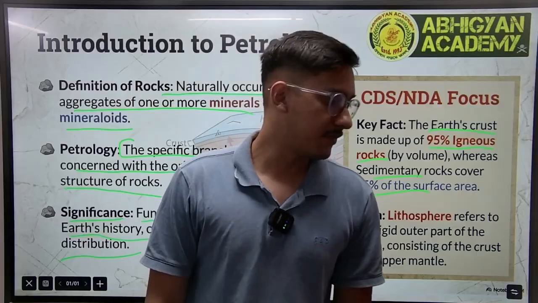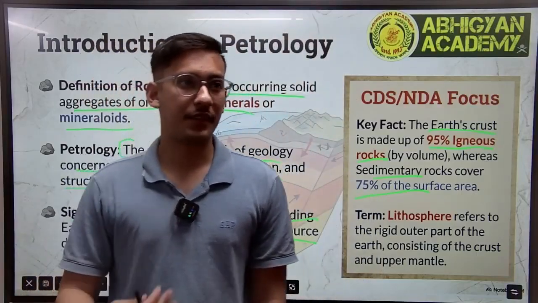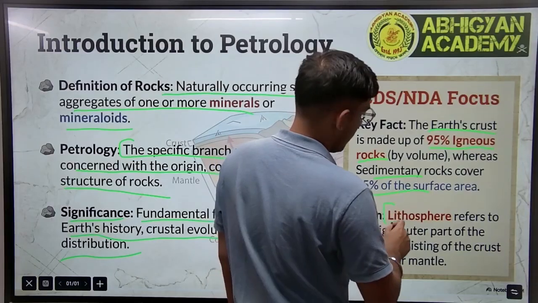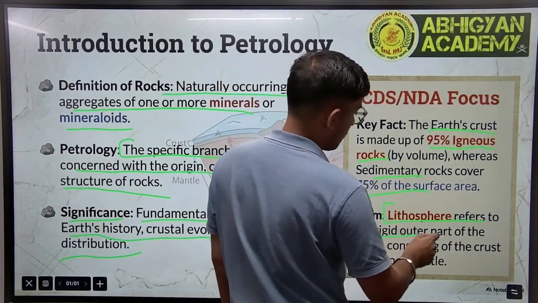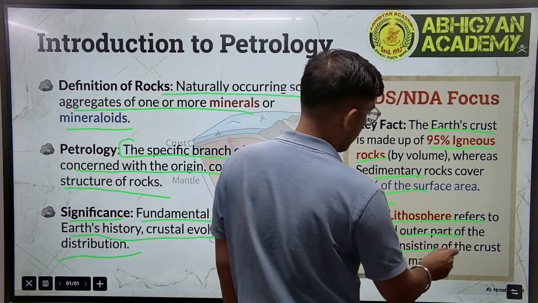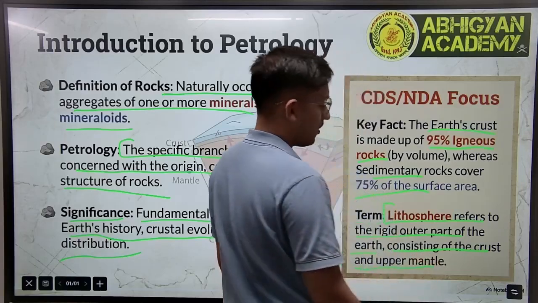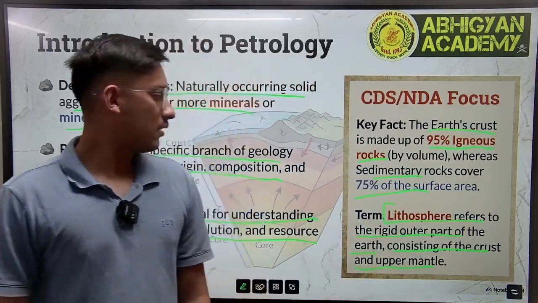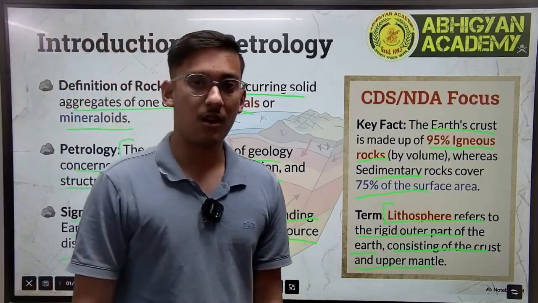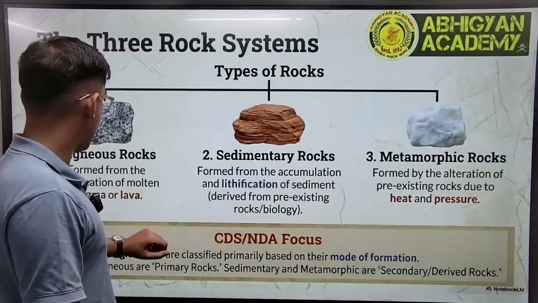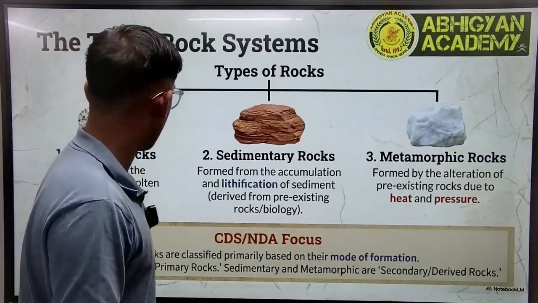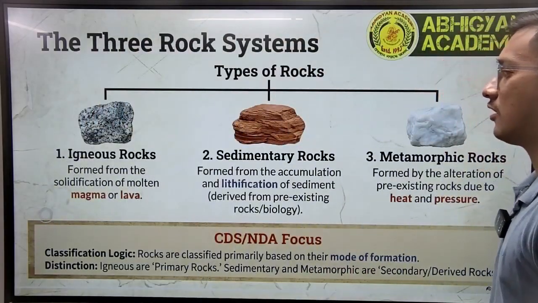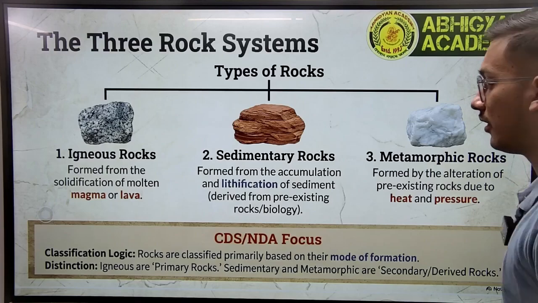Now we come on to something which we often hear, which is lithosphere. So what is lithosphere? So lithosphere refers to the rigid outer part of the Earth consisting of the crust and upper mantle, right? So the three rock system. So firstly, we have igneous rock. So how is igneous rock formed? It's formed from the solidification of molten magma or lava.